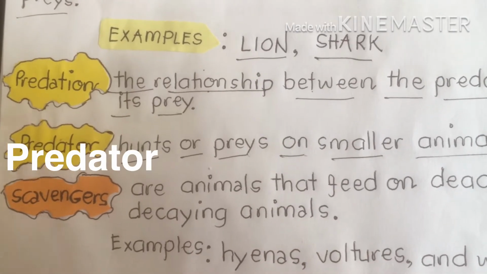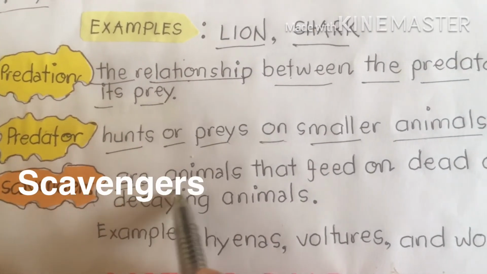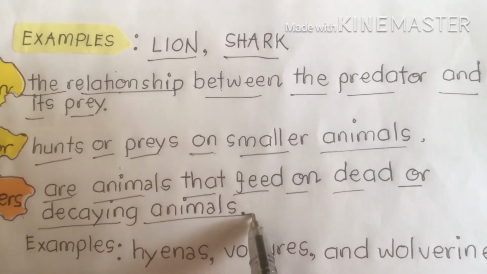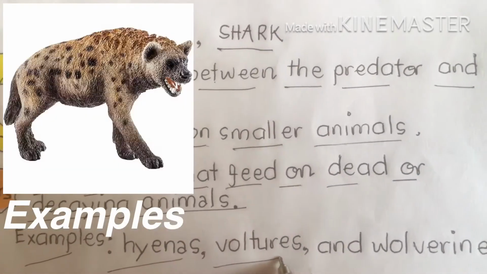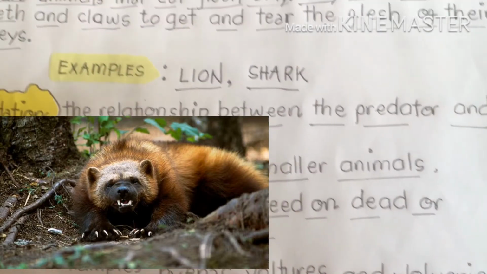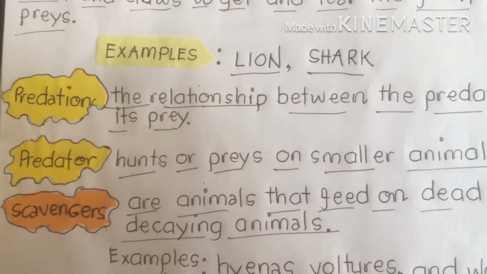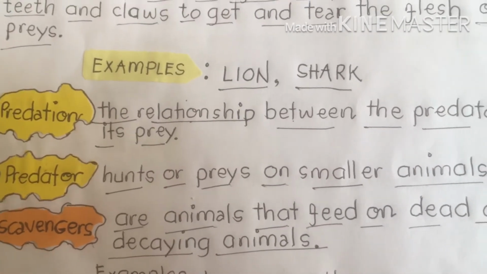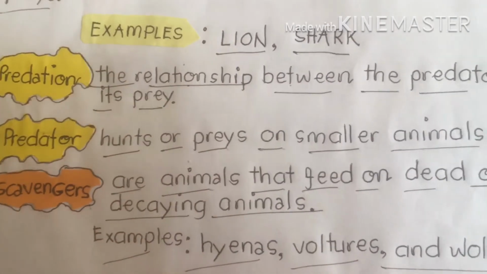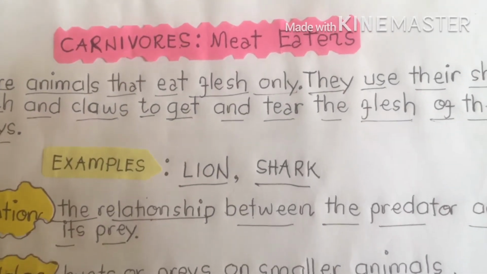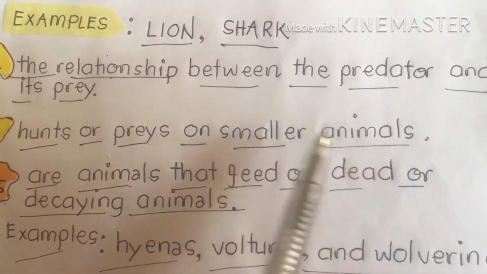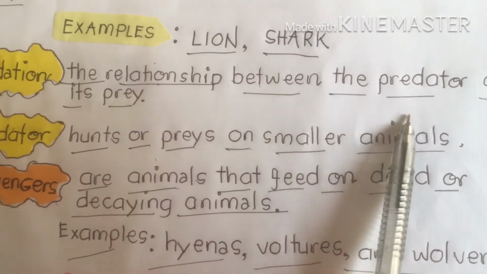Another class is what we call scavengers. Scavengers are animals that feed on dead or decaying animals. Examples of this are hyenas, vultures, and wolverines. Scavengers, predators, and predation belong to carnivores. Actually, class, carnivores use their body parts to hunt their prey. Most carnivorous animals are predatory. Again, a predator hunts or preys on smaller animals, and predation refers to the relationship between the predator and its prey.